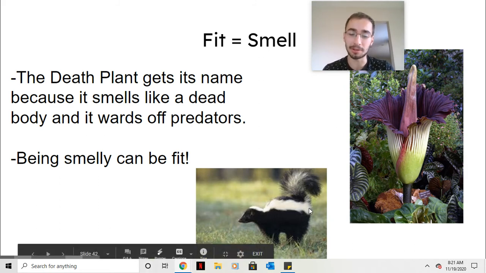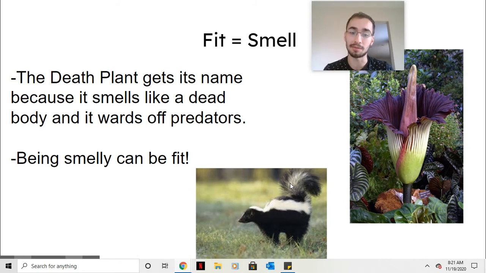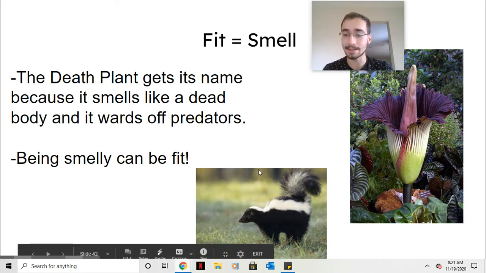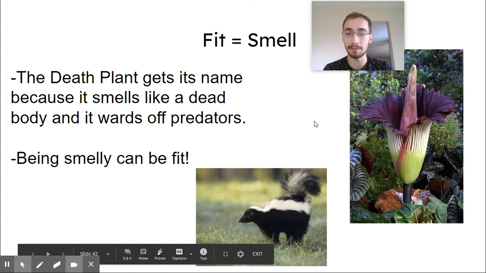And you guys probably all know the classic example of a skunk. That one will ward off predators too. These are ways that smell can be used as defense. Smell can also be used as offense if something smells really good. Animals release something called pheromones that can make other animals like them. So that's how smell can make you more fit.